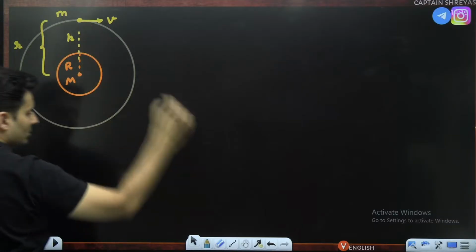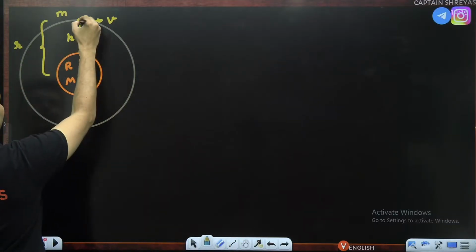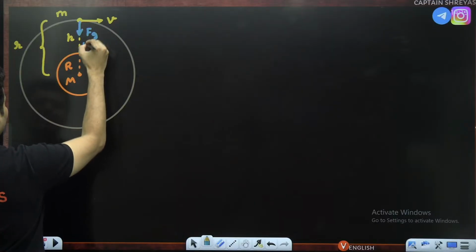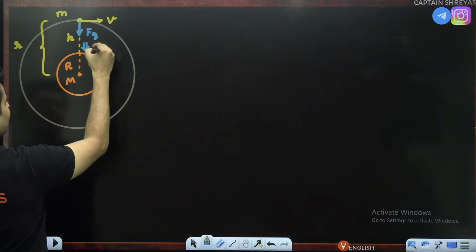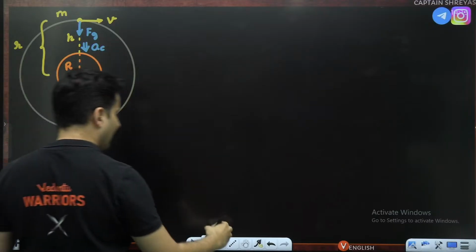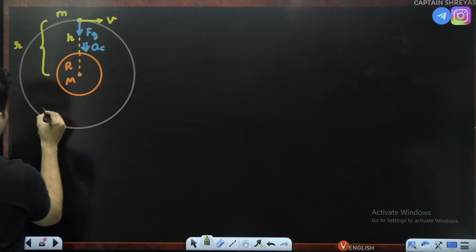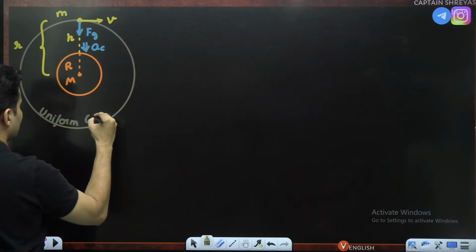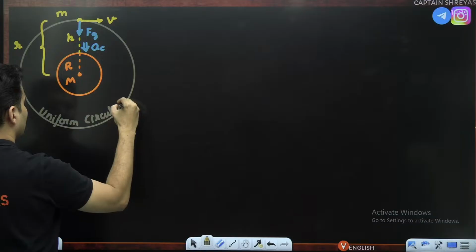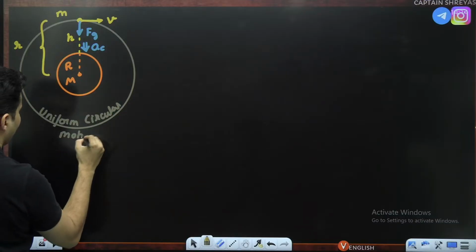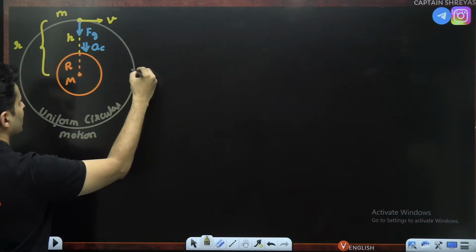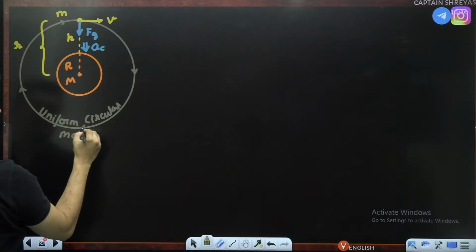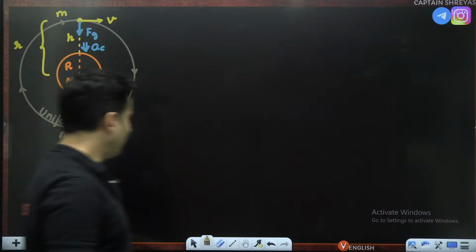On this there is a gravitational force. Because it is going in a circular orbit, there is centripetal acceleration. As you can see, it is doing uniform circular motion, so definitely there must be centripetal acceleration.